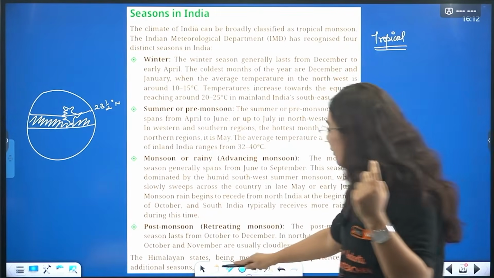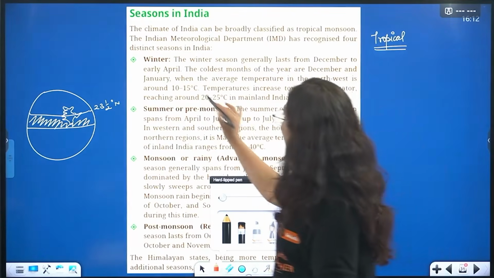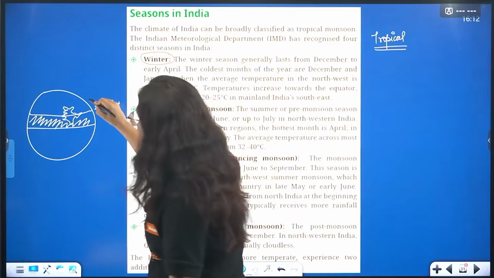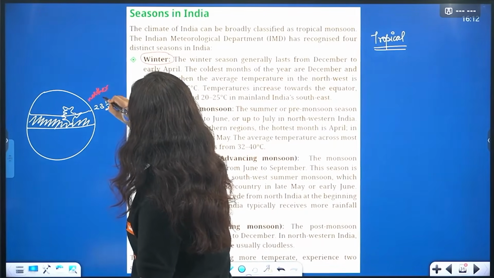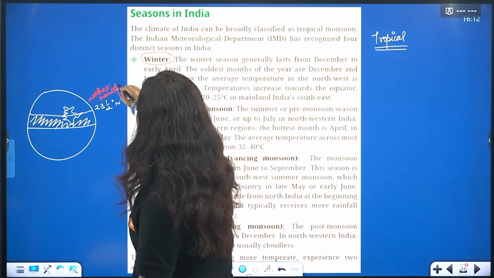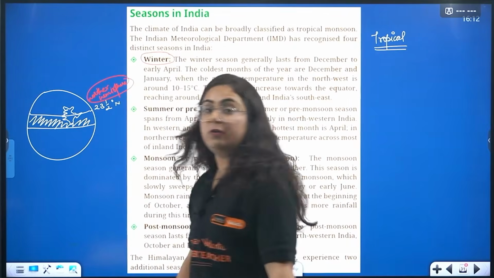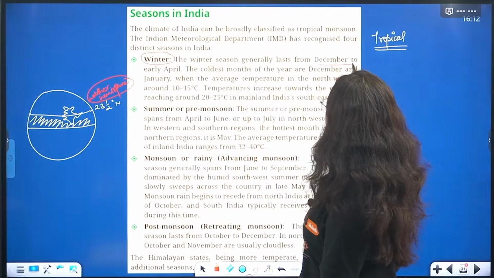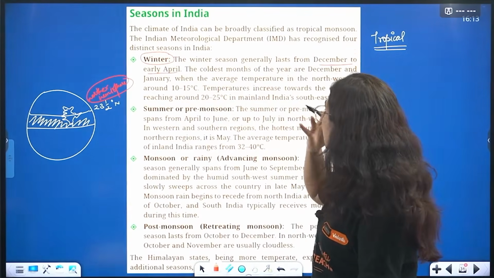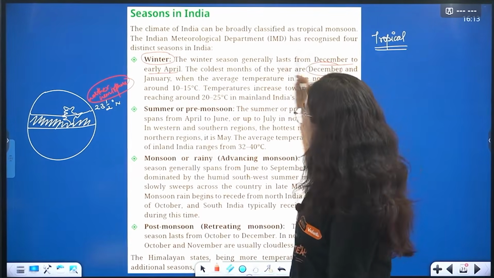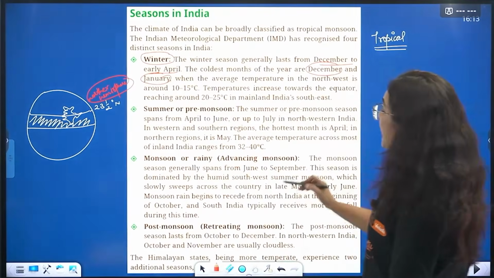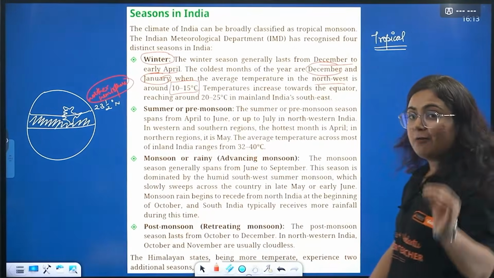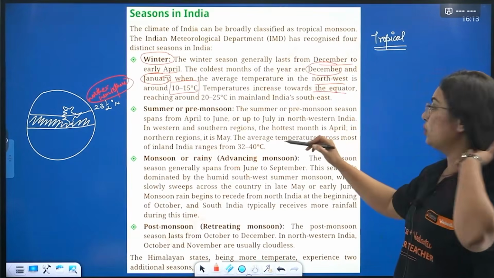We will start with the first one, that is the winter season. As we are in the northern hemisphere of the earth, the winter season happens when the sun is at the Tropic of Capricorn. So the winter season gradually starts from December to early April. The coldest months of the year are December and January, obviously. The average temperature in the northwest is around 10 to 15 degrees Celsius. However, the temperature increases towards the equator.